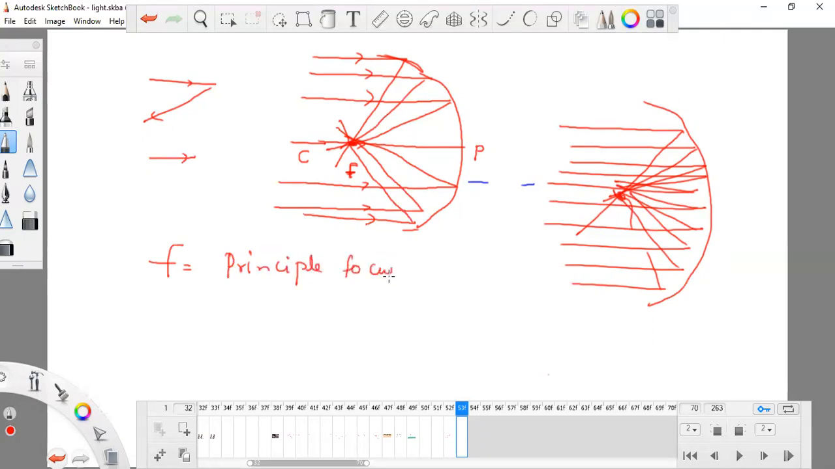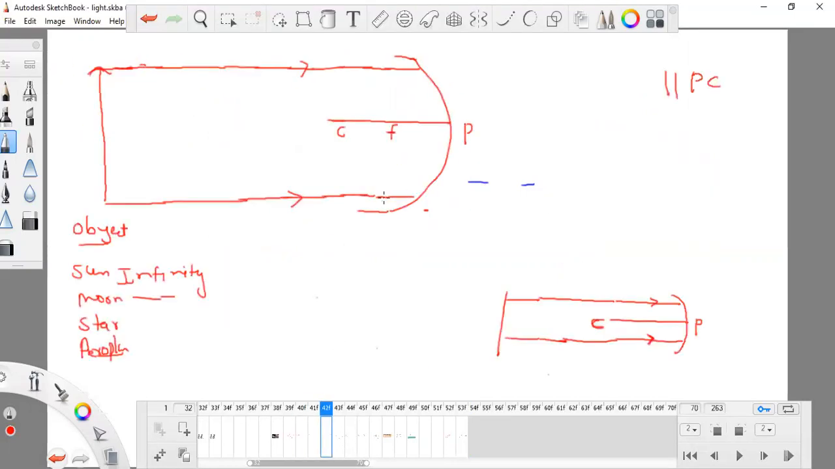That is principal focus F, and the distance between P and the principal focus is known as the focal length, small f. So don't forget about this. These light rays are coming, and they will pass through the point which is known as F, both of the light rays. And the same thing will happen with this one.